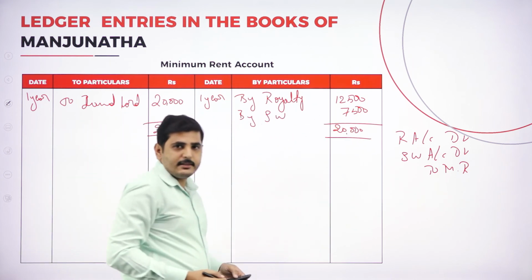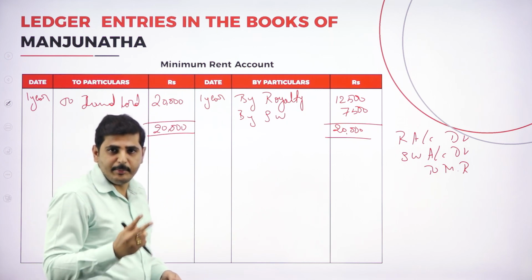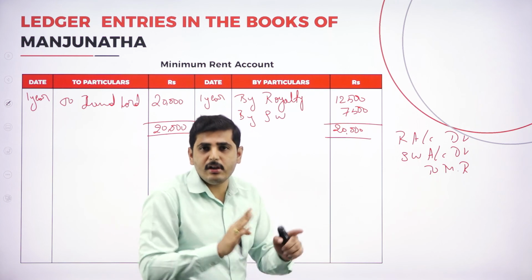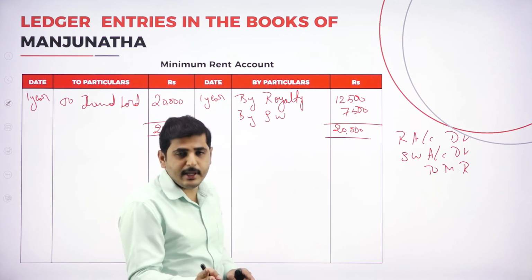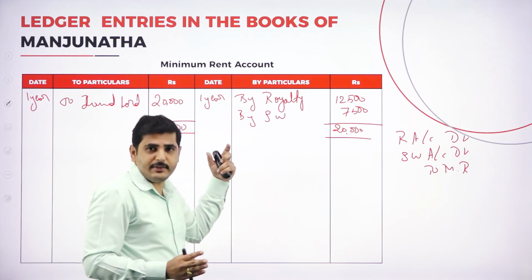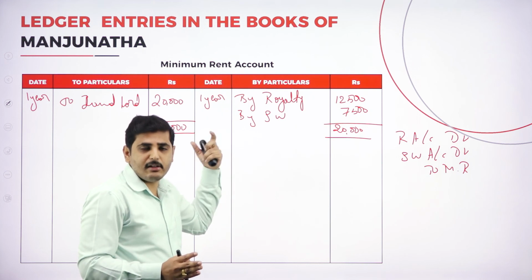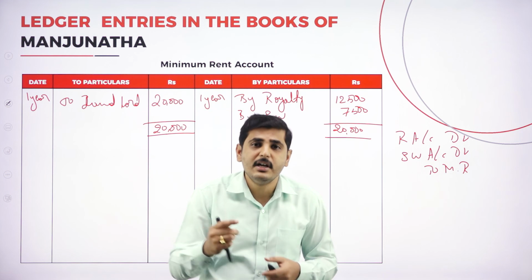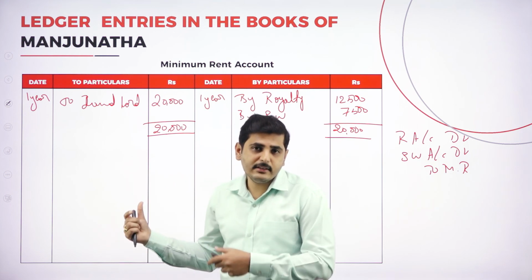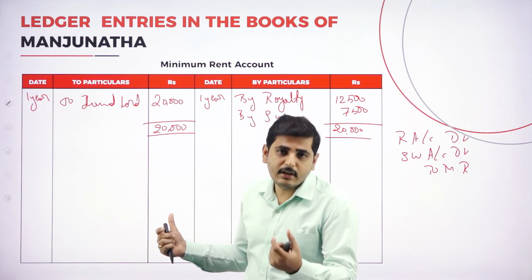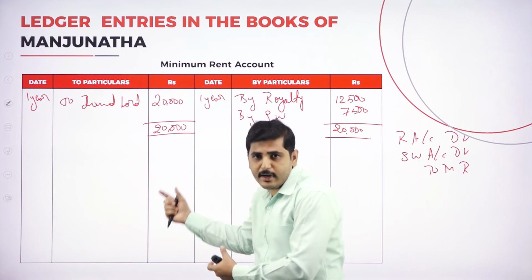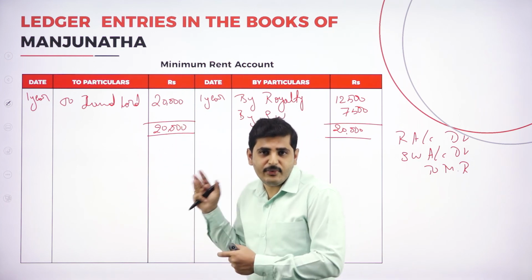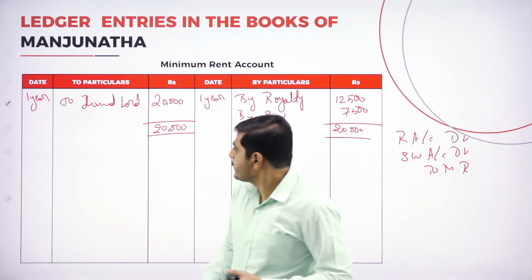Now coming to the second year. Only for 2 years are we having the minimum rent. We should prepare the minimum rent account only for 2 years, not for all 4 years. Please bear this in mind. In the first and second year we are having the minimum rent, and in the third and fourth year we are paying royalty. So for the third and fourth year we should not show the minimum rent account. The minimum rent account should be shown only for the first and second year where we are paying the minimum rent.